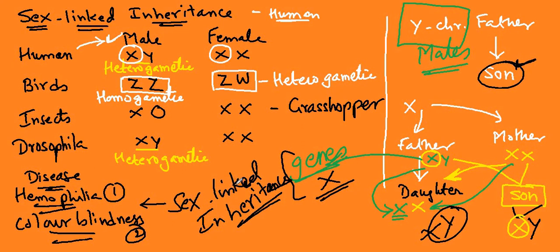Understood? If you have any questions related to this, please let me know. Hemophilia and color blindness are sex-linked inheritance. If you see here, you are going to have sex-linked inheritance in this manner. One is X-linked, which is the most important one.